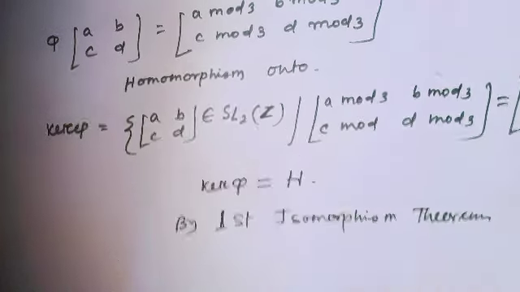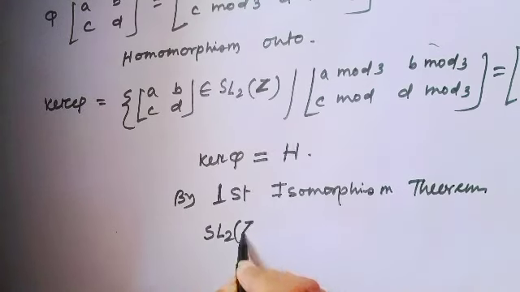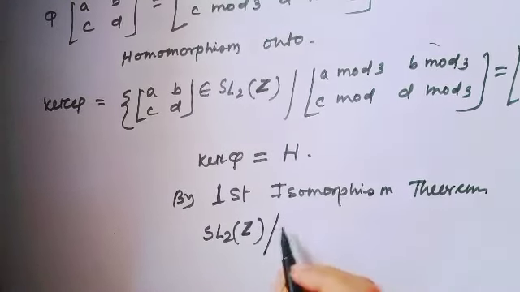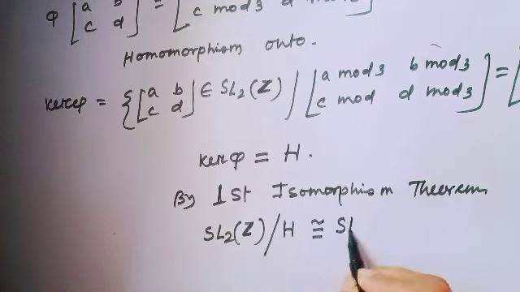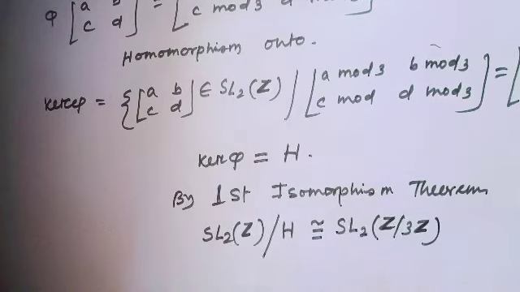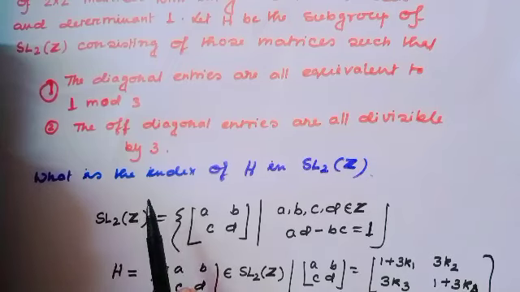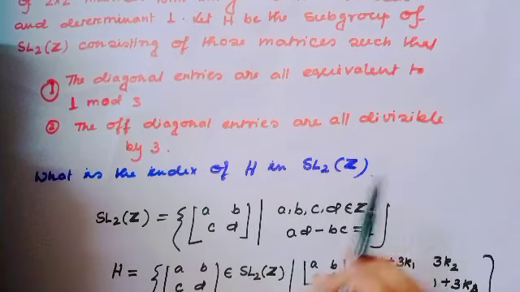Therefore, by the first isomorphism theorem, we can say SL2Z modulo H is isomorphic to SL2Z mod 3Z. Are you getting? Here, the question asks for the index of H in SL2Z.